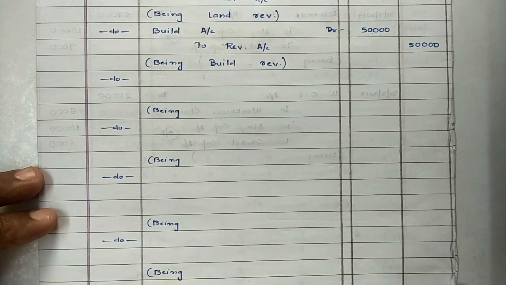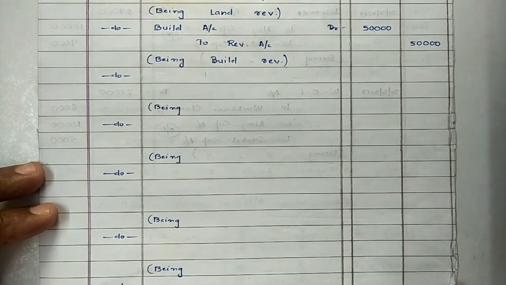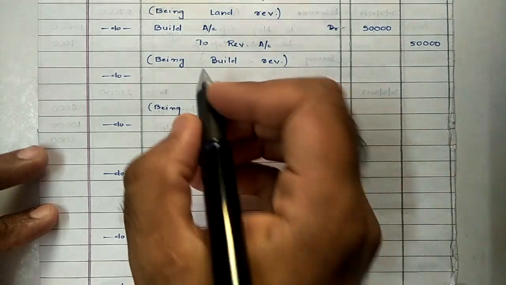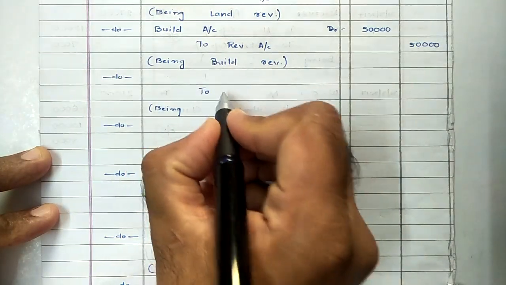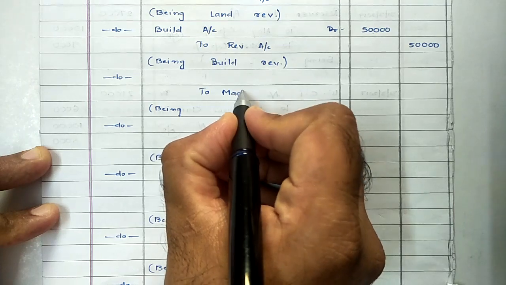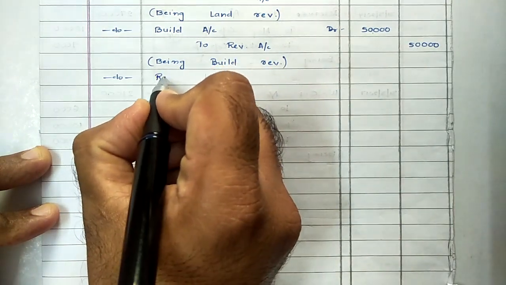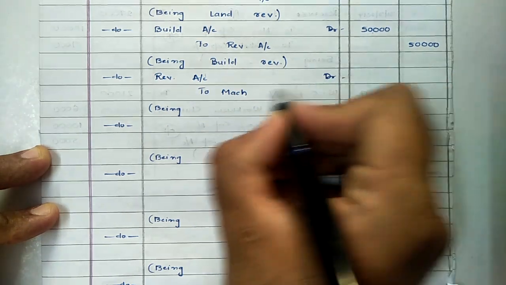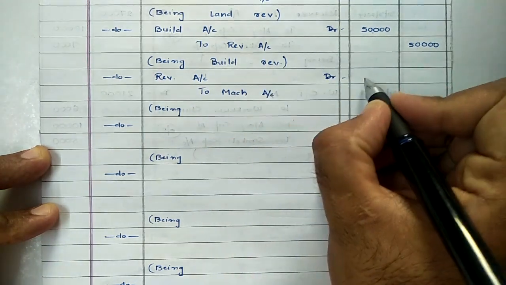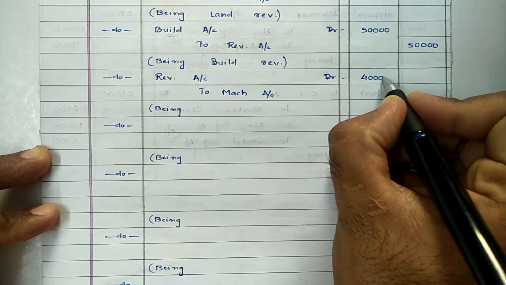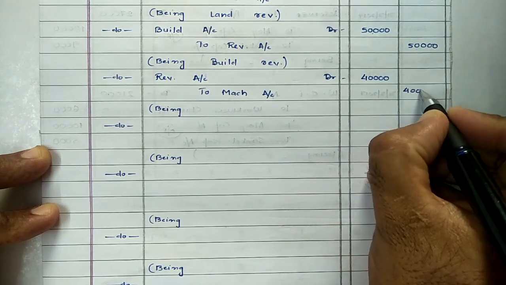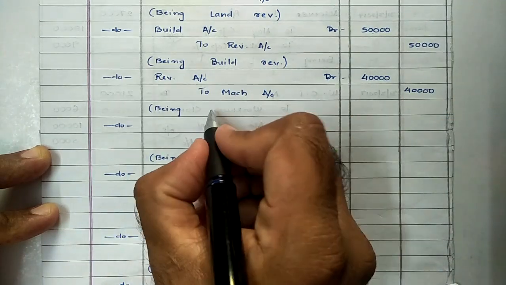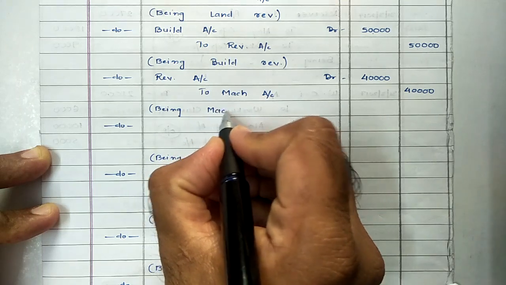Now in this case it is exactly opposite. We are required to decrease the value of machine. If you want to decrease the value of asset, asset will be credited. So machinery account will be credited. So in this case, adjustment again to be made through revaluation account. So entry will be revaluation account debit to machinery account, and it will decrease by rupees 40,000. Narration again you can write as being machinery revalued.